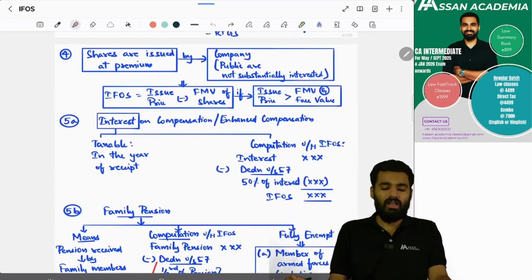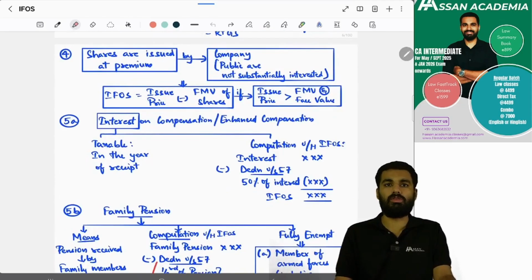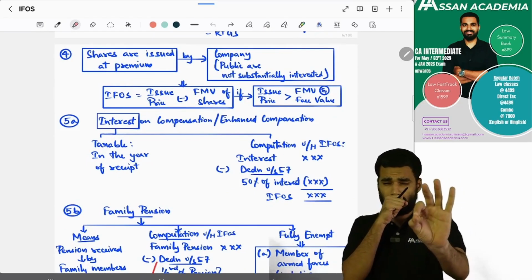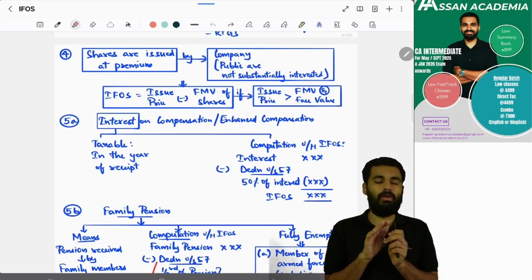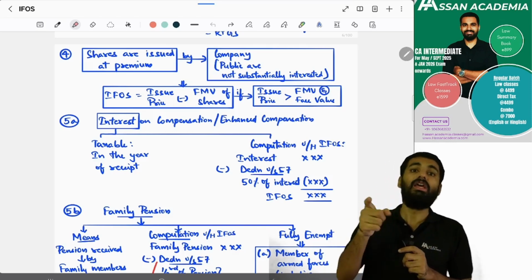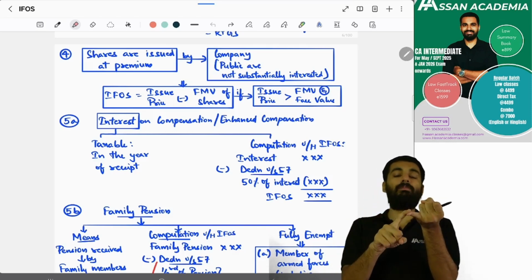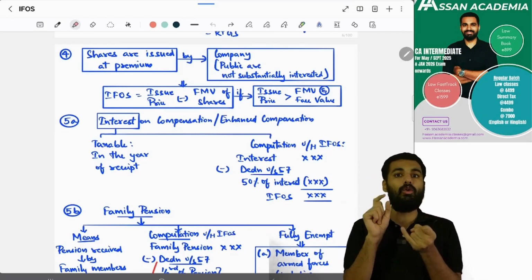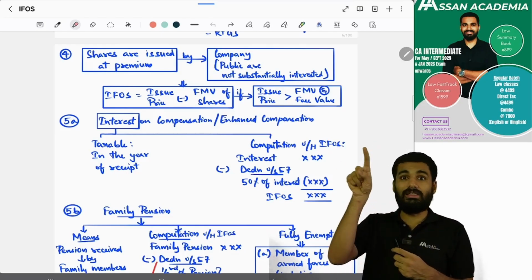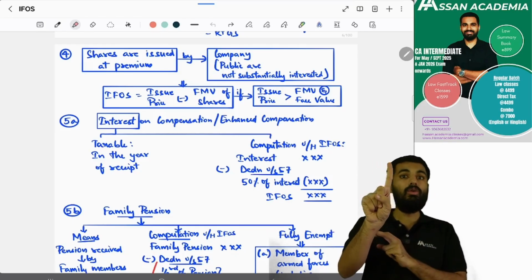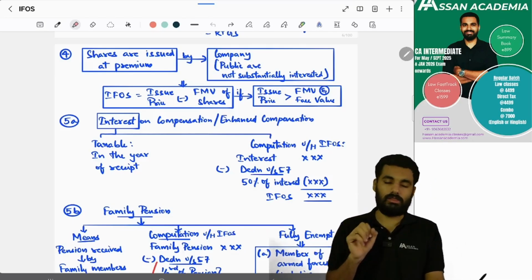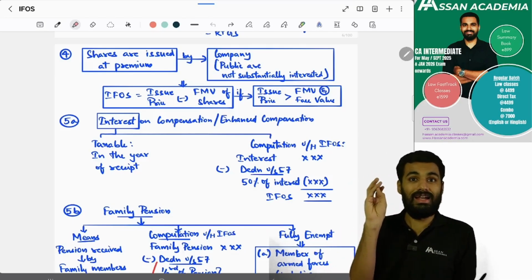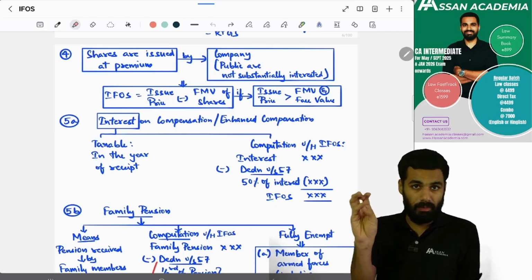Next, if shares are issued at a premium, then what to do, sir? Then we have to see which company has issued it. A company in which the public are not substantially interested. If that company issues, then issue price minus fair market value will be the income from other sources. But you have to see whether the issue price is more than two things: one is face value, next is fair market value.